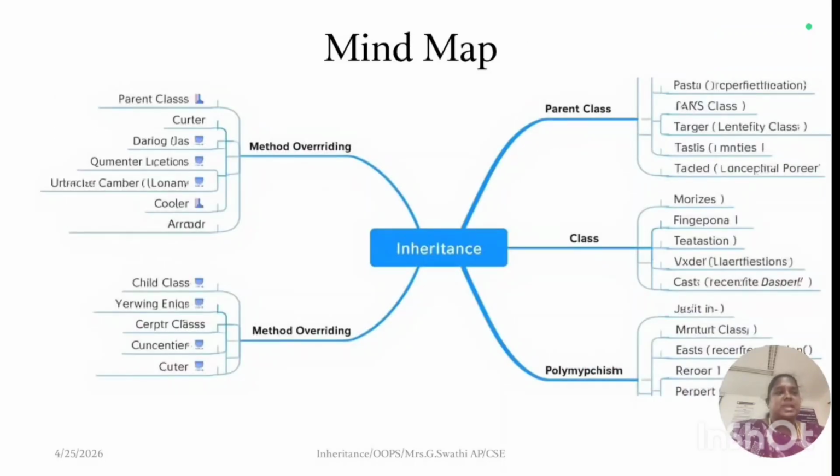Okay, this is a mind map for the inheritance topic. Under inheritance, we have method overriding and method overloading, the parent class, and polymorphism. The parent class has child subclasses, with methods and attributes. In the class we have objects of the classes. This is the topic, shown as a mind map for the inheritance concept. Thank you.